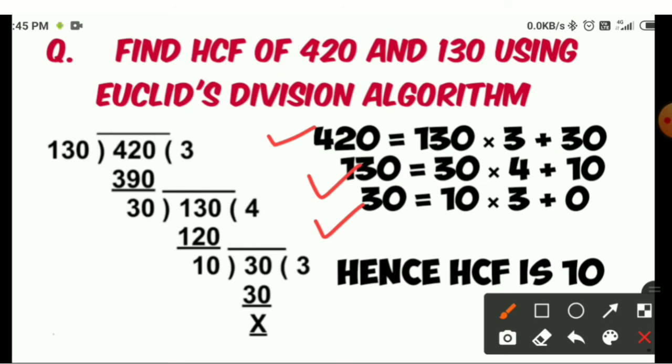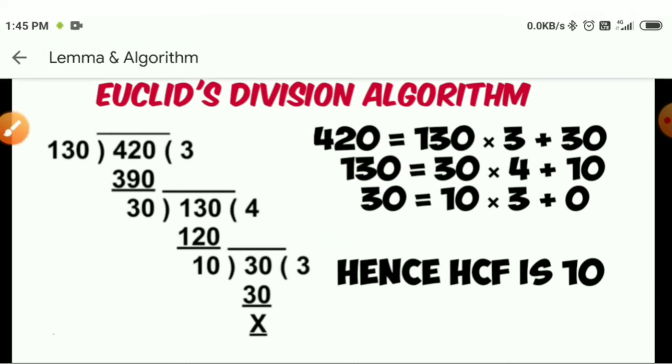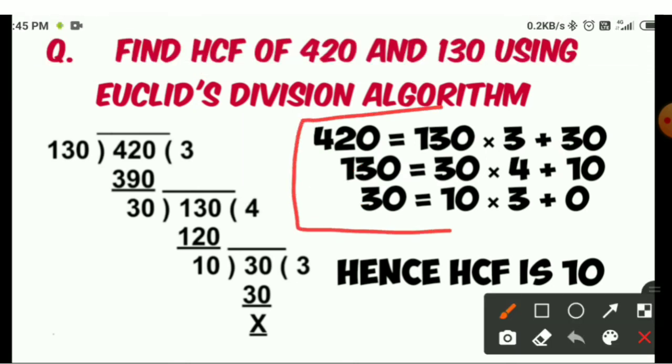The collection of these three steps has become the Euclid's division algorithm. So when you have to apply Euclid's division lemma more than one time, the collection of all those steps will become Euclid's division algorithm.